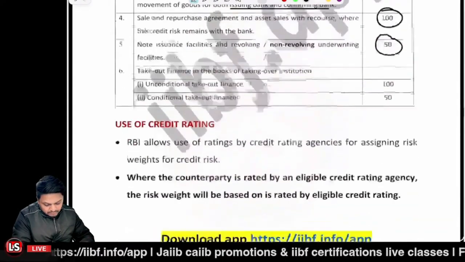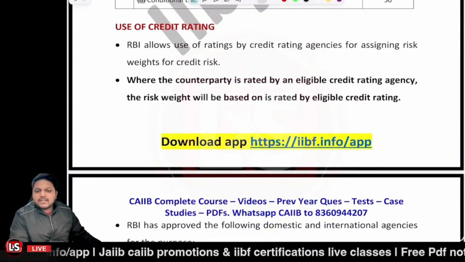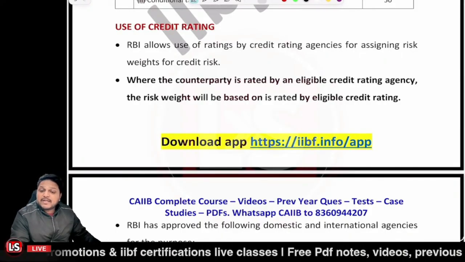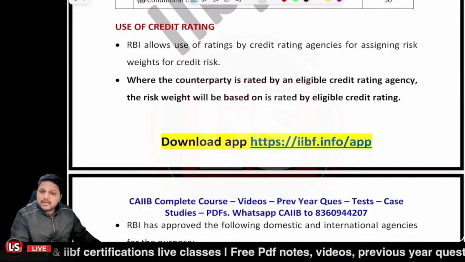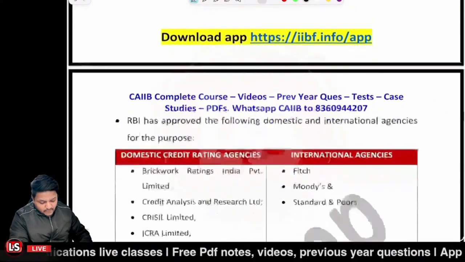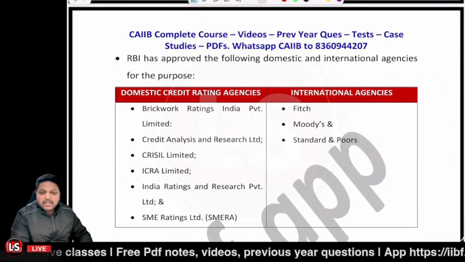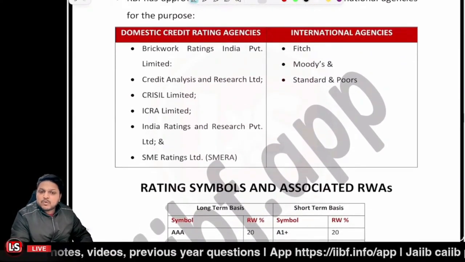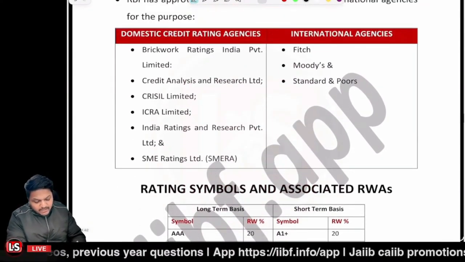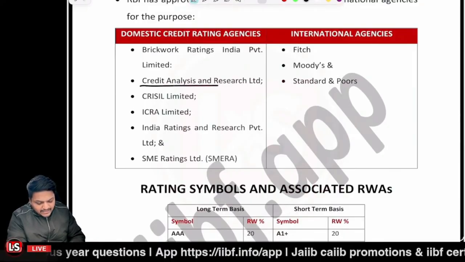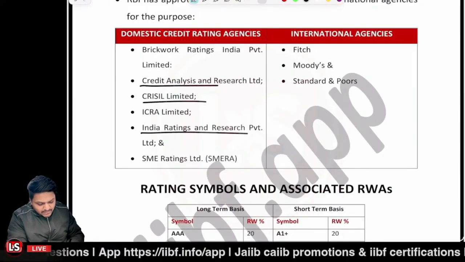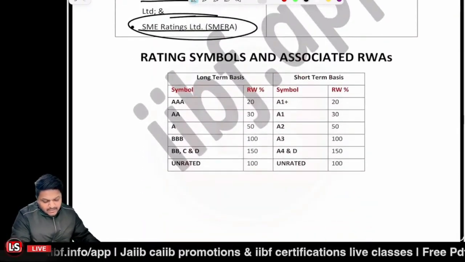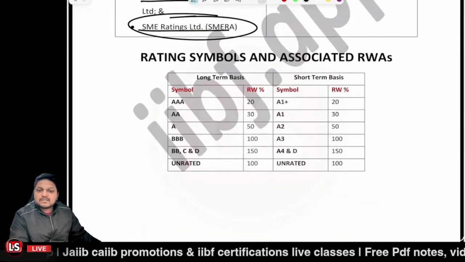Okay. Now, let's have a look at the use of credit rating. So RBI allows that you can use the credit rating given by the credit rating agencies. There are different credit rating agencies. We have the domestic credit rating agencies, and the international agencies like S&P, Fitch, Moody's, right? S&P, Standard and Poor's. And in India, we have Brickwork, CARE, ICRA, CRISIL, SMERA. We have different credit rating agencies, and further, rating symbols which are associated with the risk-weighted assets. Let's have a look at it.